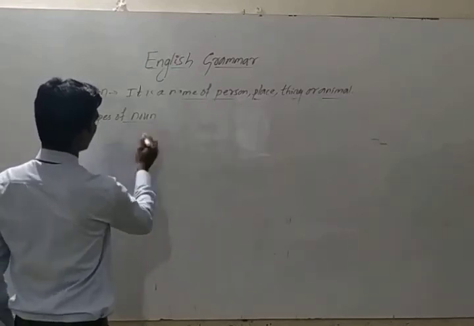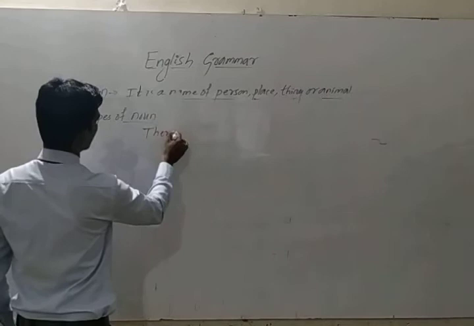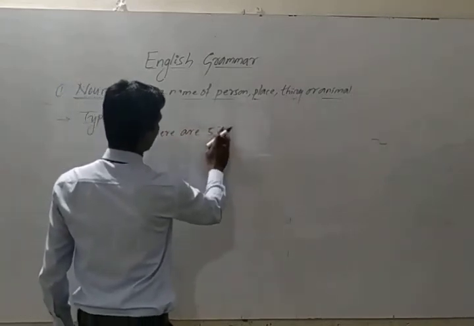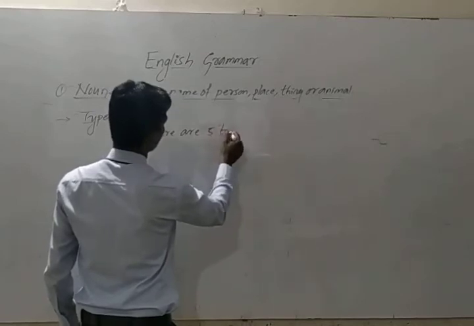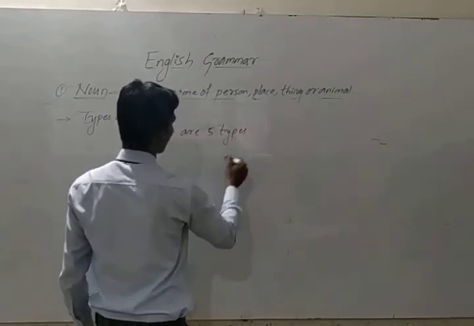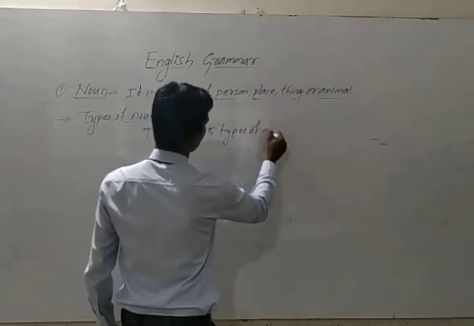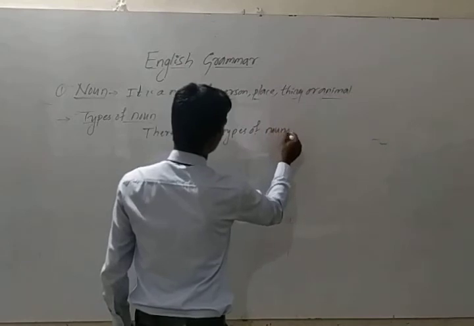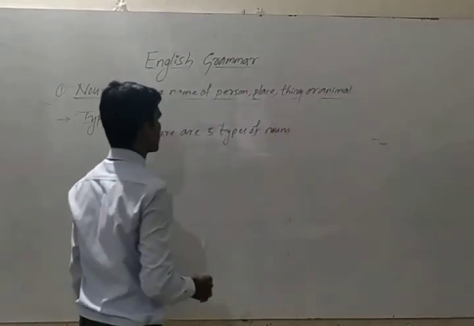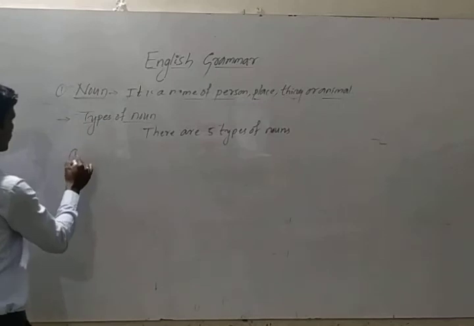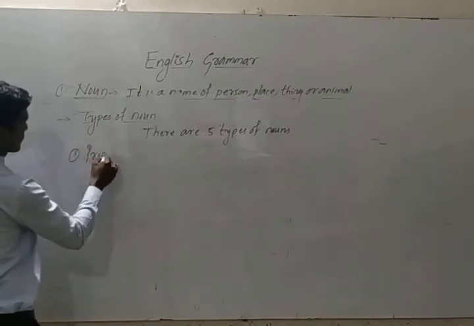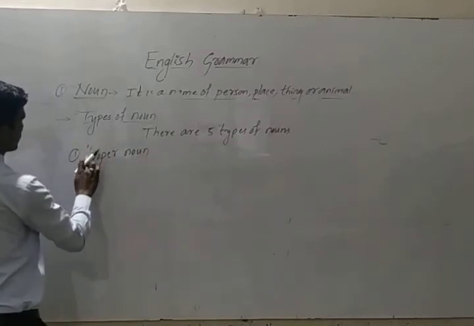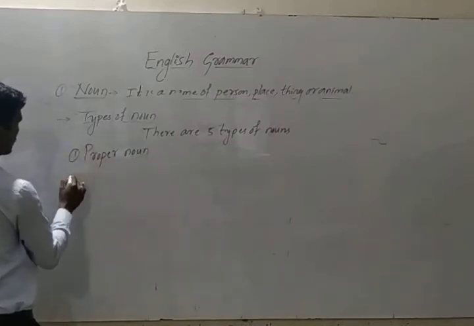There are 5 kinds or 5 types of nouns. So first one, proper noun.